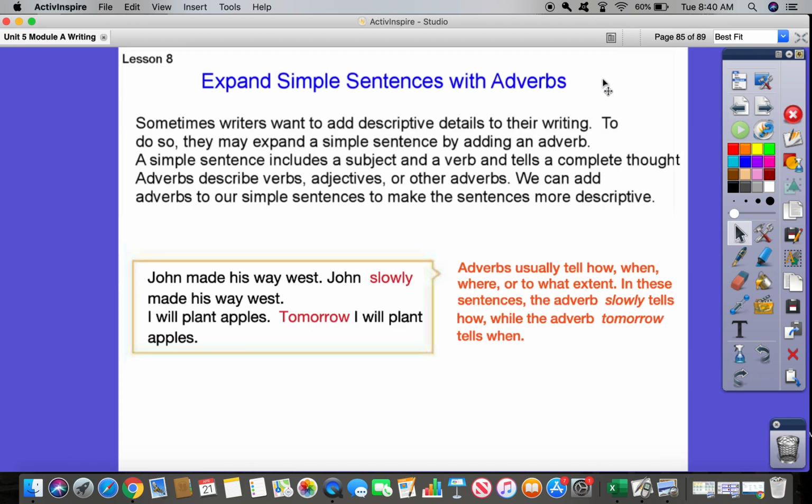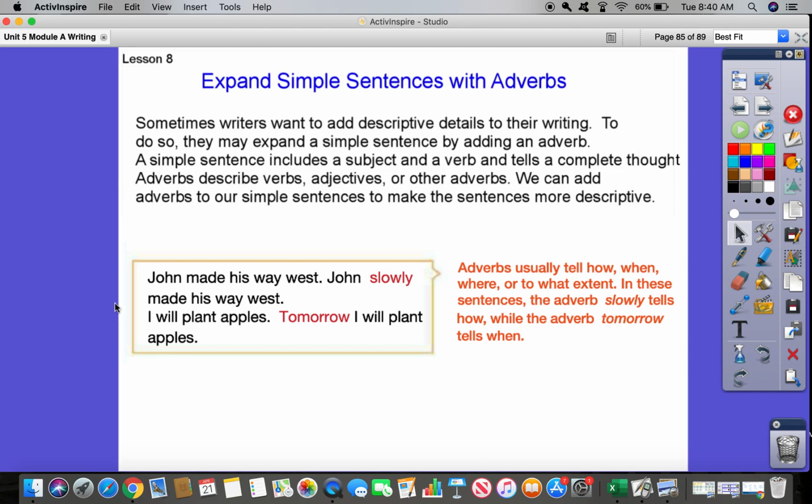Expand simple sentences with adverbs. Sometimes writers want to add descriptive details to their writing. To do so, they may expand a simple sentence by adding an adverb. A simple sentence includes a subject and a verb and tells a complete thought. Adverbs describe verbs, adjectives, or other adverbs. We can add adverbs to our simple sentences to make the sentences more descriptive.